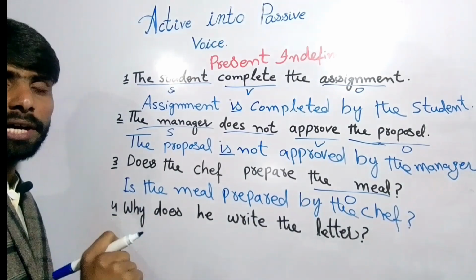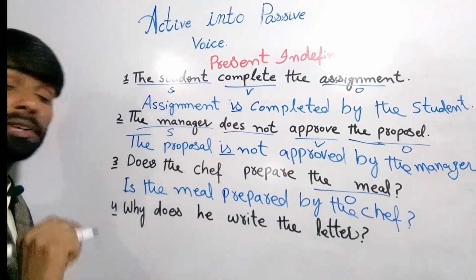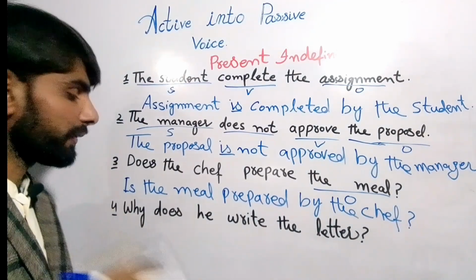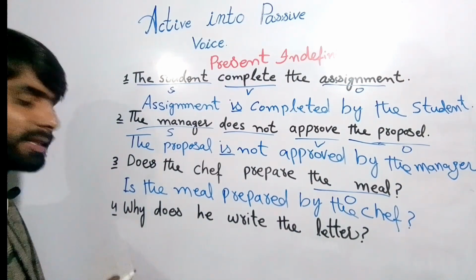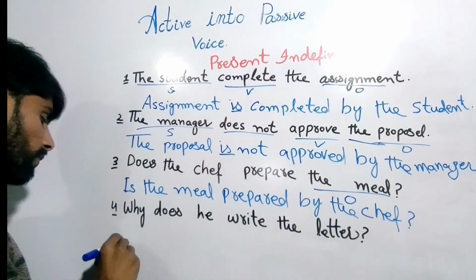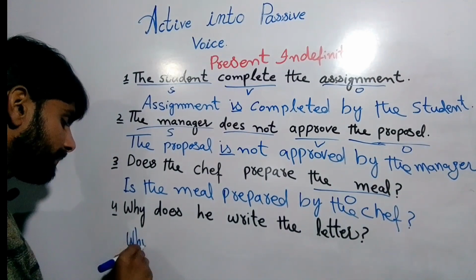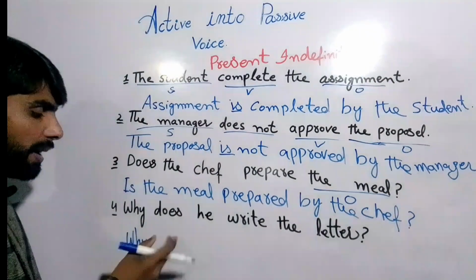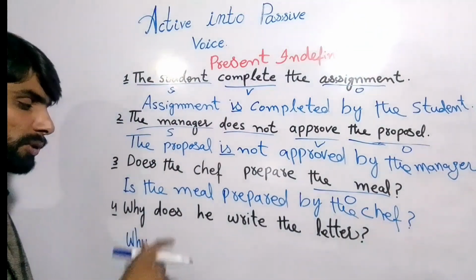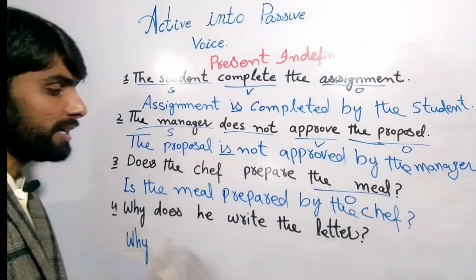And next is double interrogative, right? So in the double interrogative, that is a WH family member: why, when, where, right? So that will come in that place. So first we'll write why, right? And next we need to write the helping verb before the subject because we are making it interrogative, right?